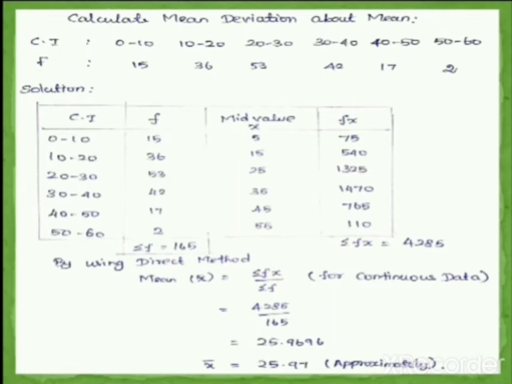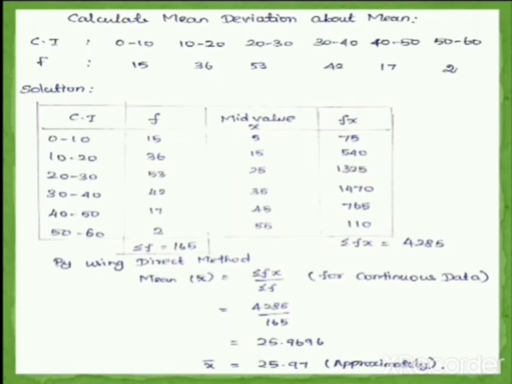For continuous data, there are two formulas I have given. Here I am going to use the direct method formula, which is the discrete formula. Mean x bar is equal to summation fx divided by summation f. So here I am going to use the direct method. We need summation fx, so we are going to find the mid value x. You know how to find the mid value x. The average of the class interval is the mid value.